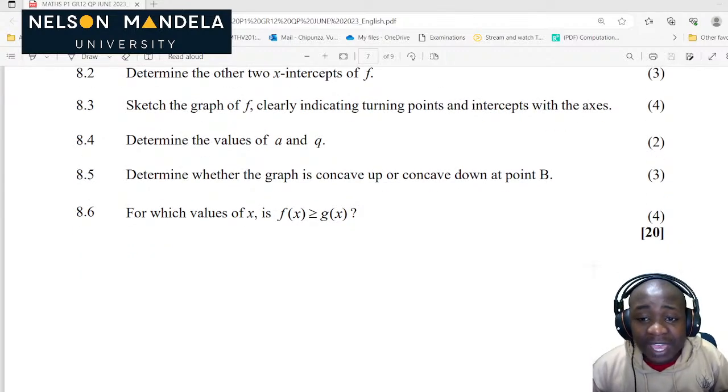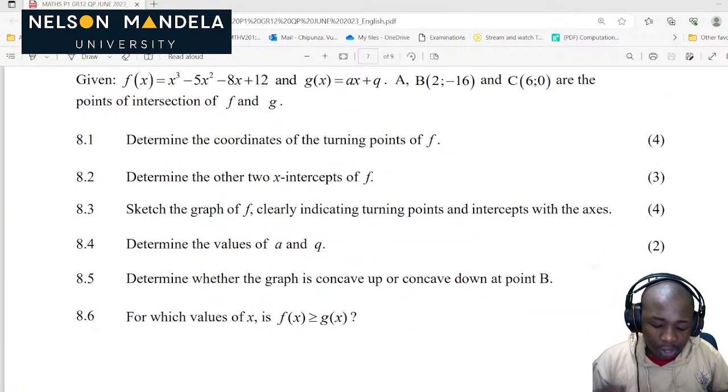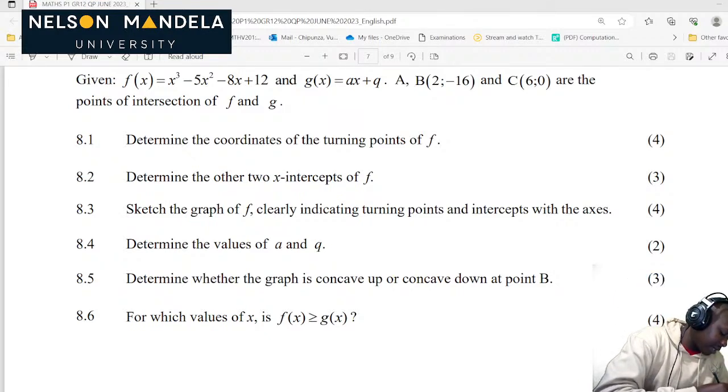Determine the values of a and q in the graph of g(x). So how do we determine that? We should first know our gradient. The gradient of that line is always equal to y2 minus y1.